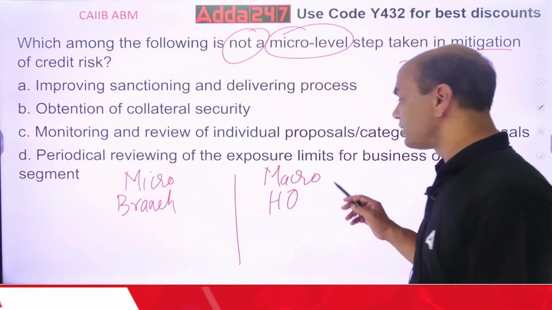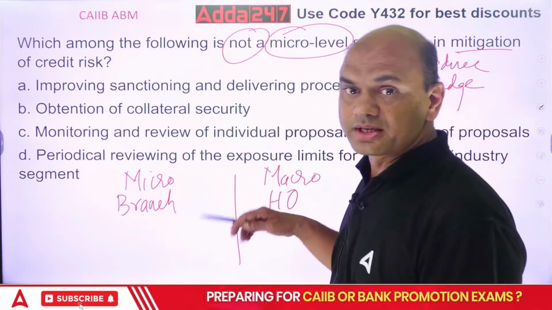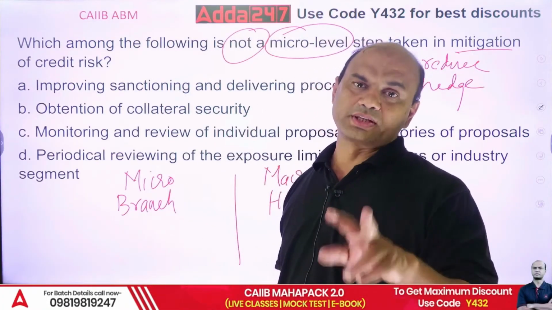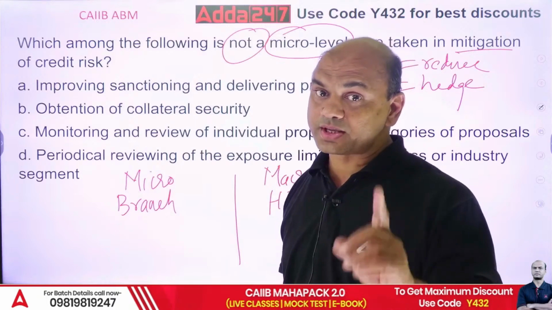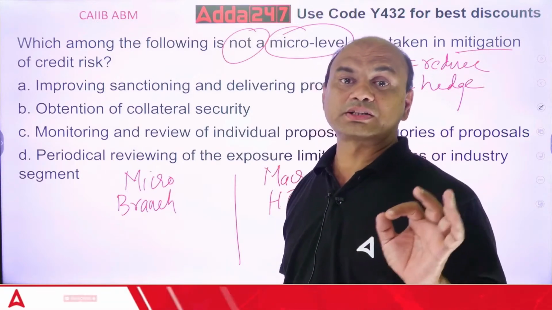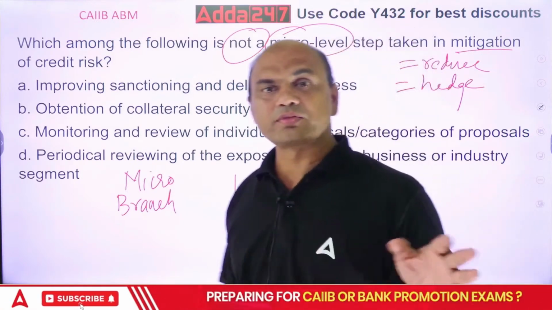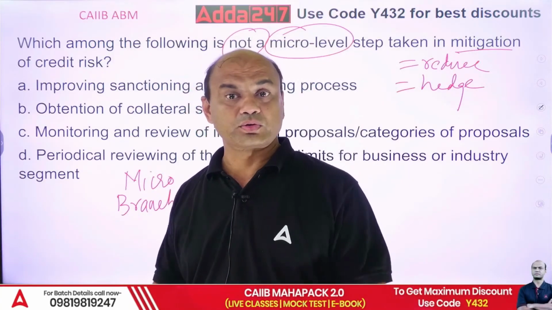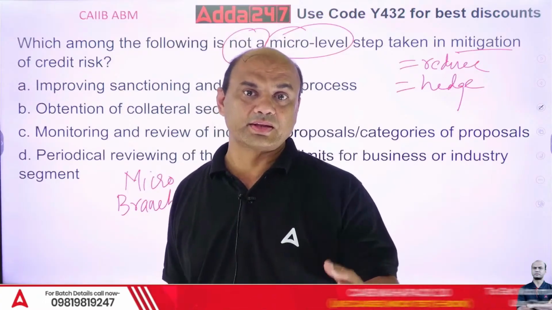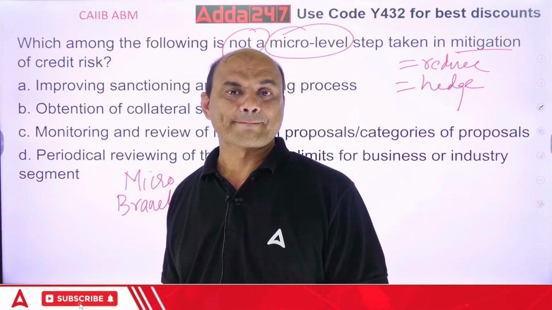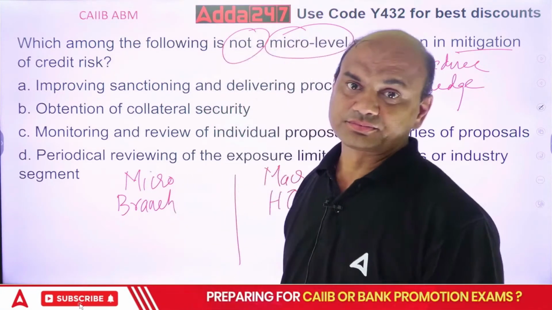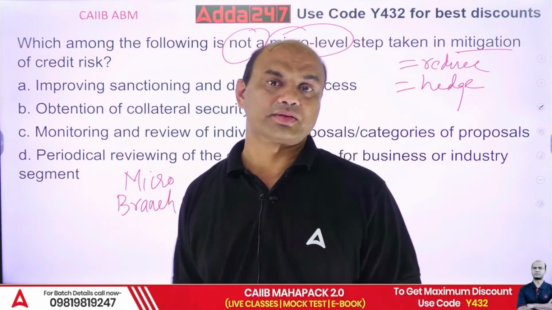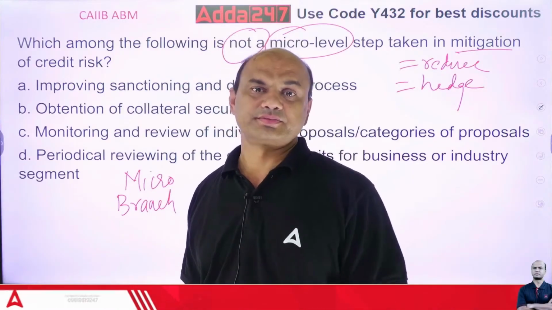And regarding macro level, it's at HO level. At HO level, we do two things. One is diversification, very important. You should not give the loans to a single sector. Number two, derivatives. Derivatives are an important part, covering the risk.